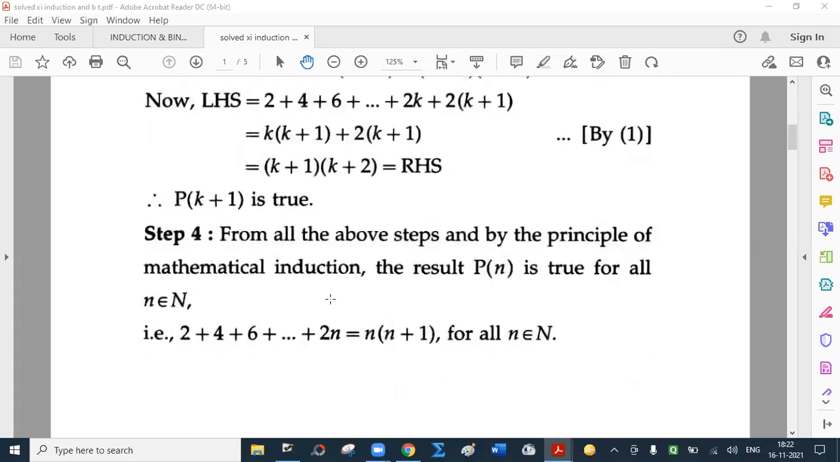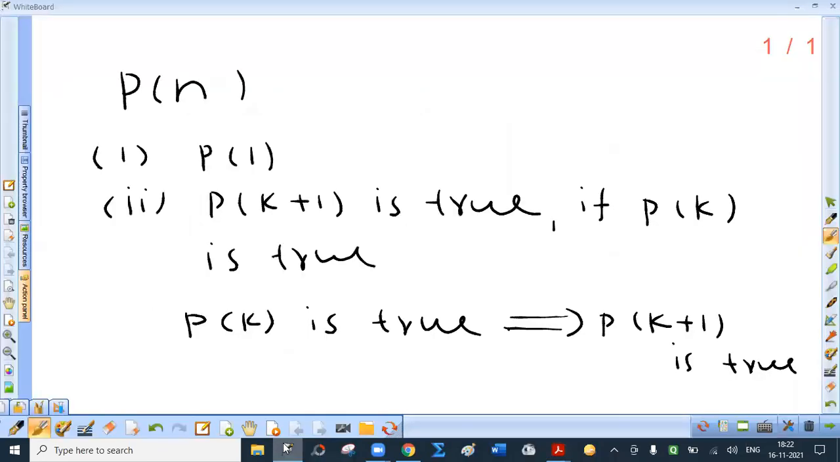So in the last step, you have to say from all the above steps and by the principle of mathematical induction, the result P of n is true for all small n belonging to capital N. That is, for convenience, we have denoted this by Pn, but the original result is this. So you have to mention that also. Is it correct? Okay. Rather, it is correct. Is it understood? I hope you understood that.